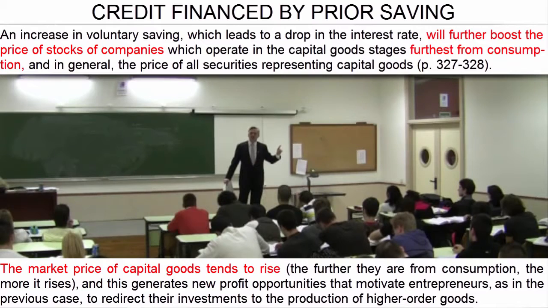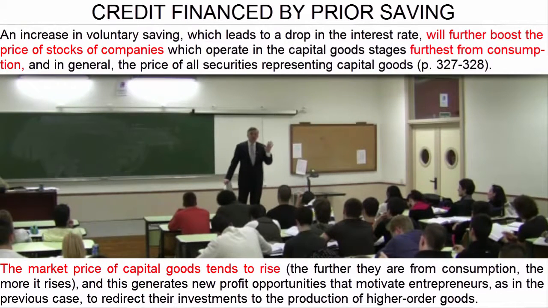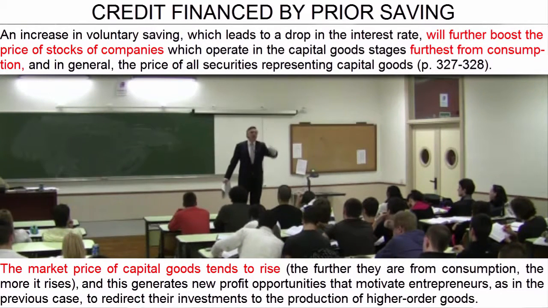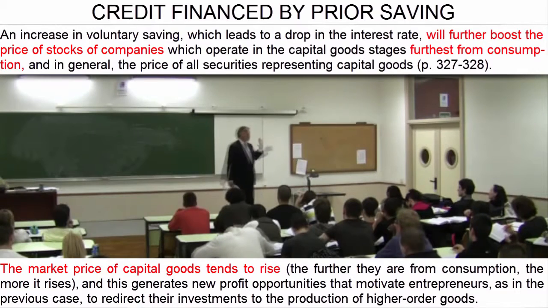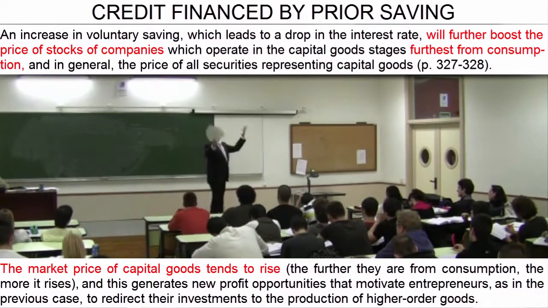What is a stock? It is a security which represents partial ownership, ownership of a small part, 1 out of 10 million, for example, in a company. If that company operates in a stage far from consumption and interest rates have gone down, the value of the stock mushrooms.